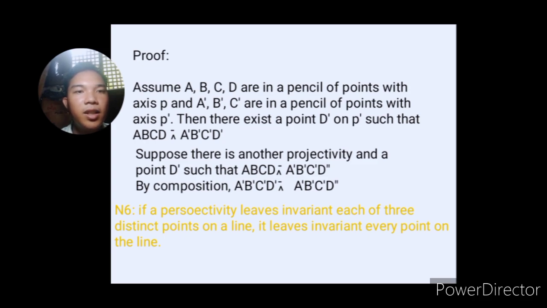Okay, there is a projectivity happening here between two pencils of points. What we're going to do is assume a distinct point, let's say D double prime, which is on the P prime axis. Also suppose there is another projectivity and a point D double prime, such that ABCD is projectively related to A prime, B prime, C prime, D double prime.